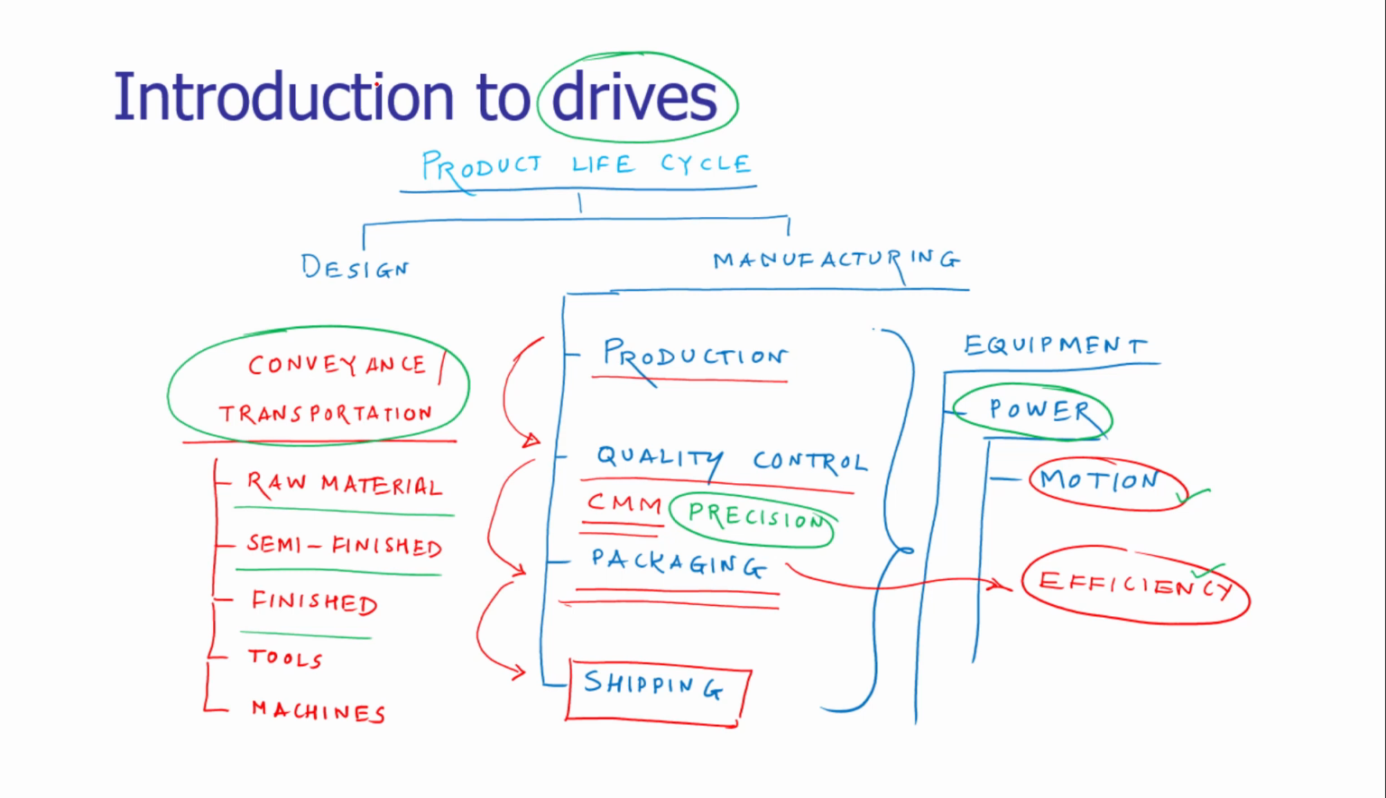So these operations are basically the production operation and quality control operation, and these drives are required to carry out various activities related to production, quality control, packaging, and transportation. So let us see what are the various types of drives which are used in the industry.